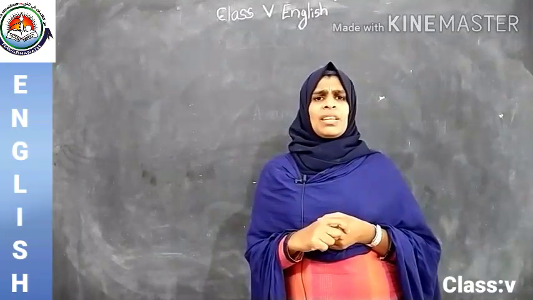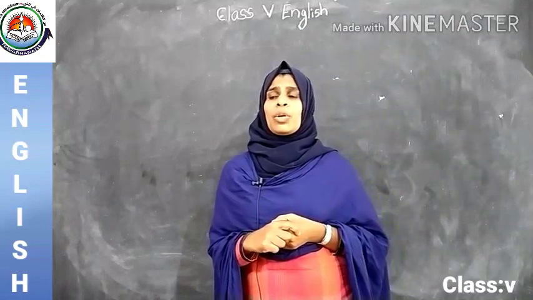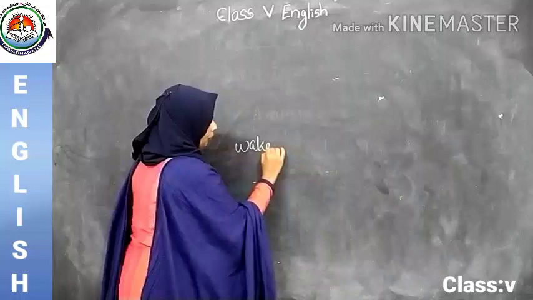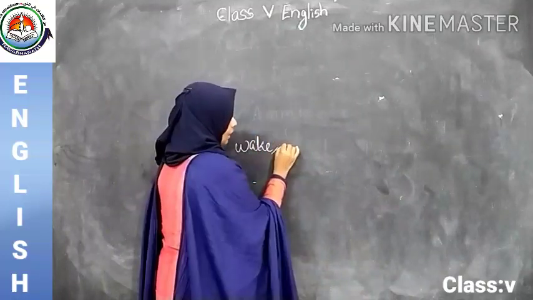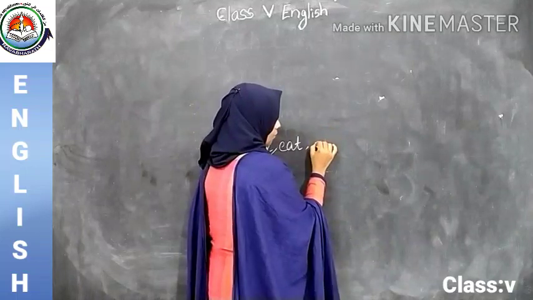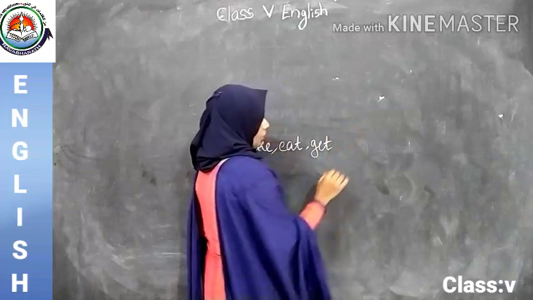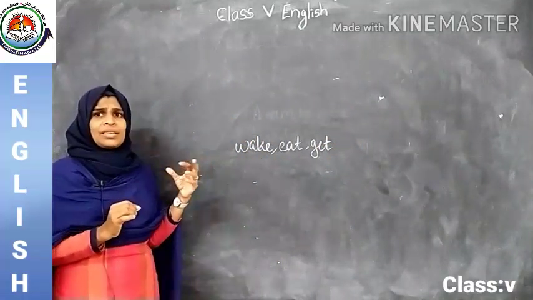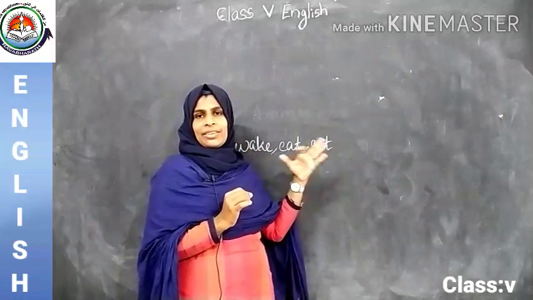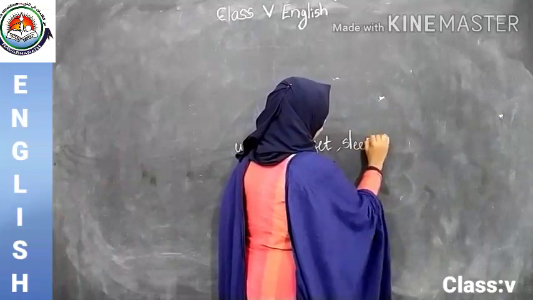Okay. Then, shall we write all the verbs here? And who will tell me all the verbs? Wake. Then, eat. Then, tell me what is get. Then, have you seen all these verbs? That is wake, eat, get, and sleep. That is also part of this.